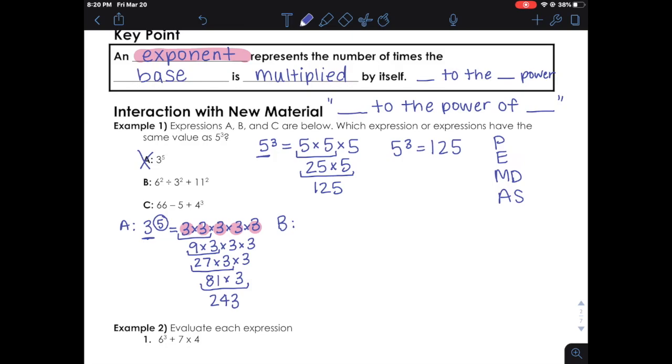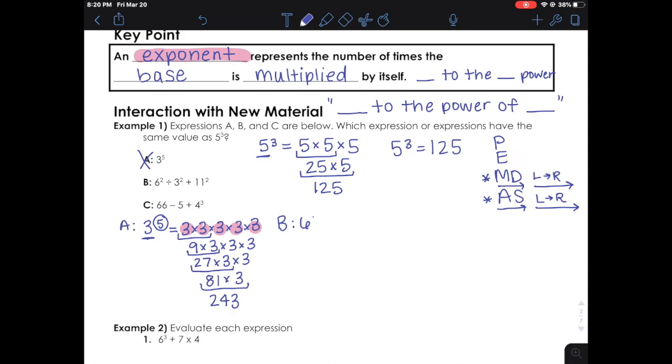And the reason I like to write it like this is because you have to remember that multiplication and division have to be done from left to right. Same with addition and subtraction. We do them in order from left to right. We treat M and D as equals, and then we treat A and S as equals. So again, you do them in order from left to right. Left to right.